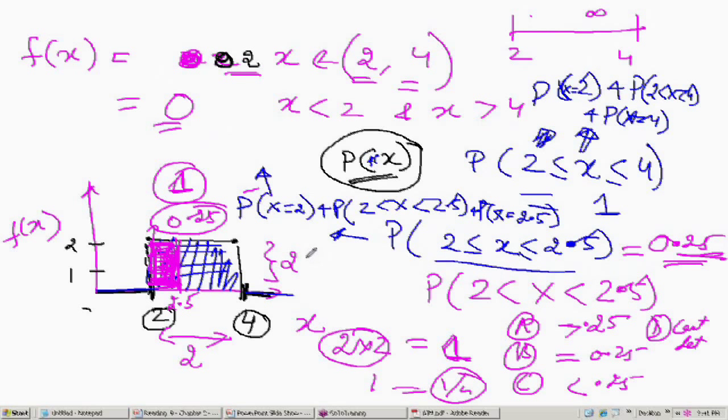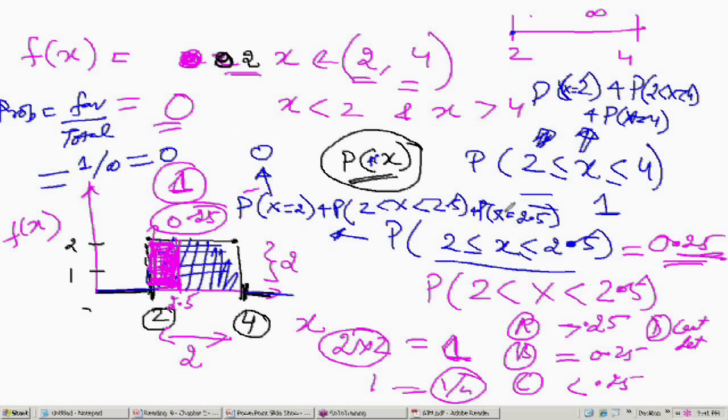Now, what is the probability that x will be equal to 2? Going back to the definition of probability, probability is equal to favorable cases by total cases. What is the favorable case over here? The favorable case is only 1 point. What is the total case? I have infinite points. So that means the probability of x being 2 is 0.